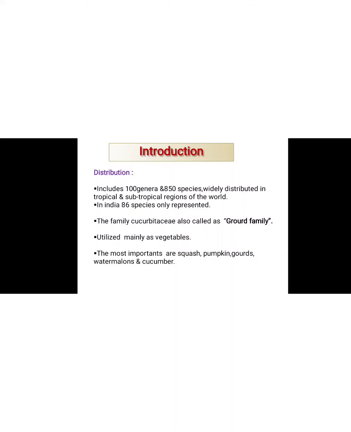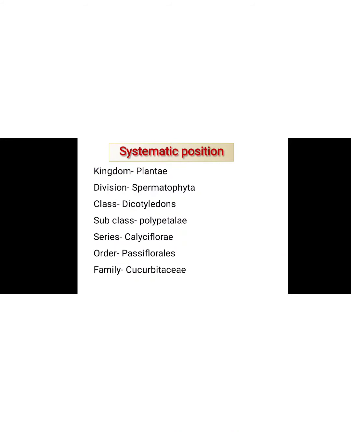The most important plants are squash, pumpkin, gourds, watermelon, cucumber, etc. First of all, we discuss the systematic position according to the Bentham and Hooker classification. Kingdom Plantae, in which all the plants are added.